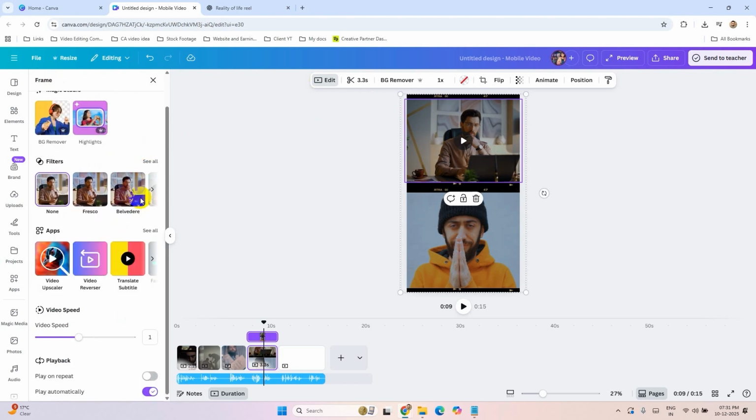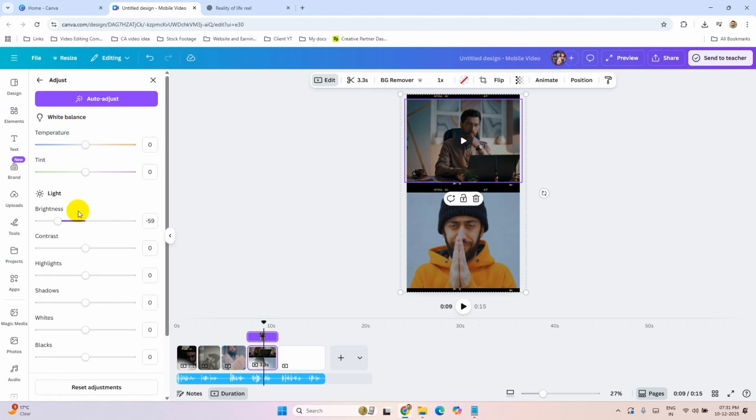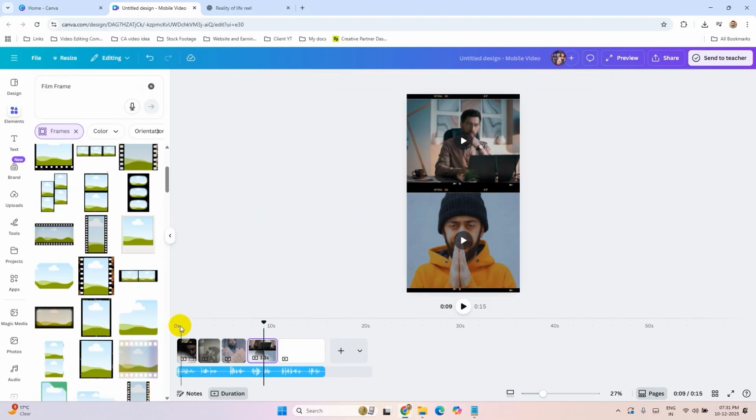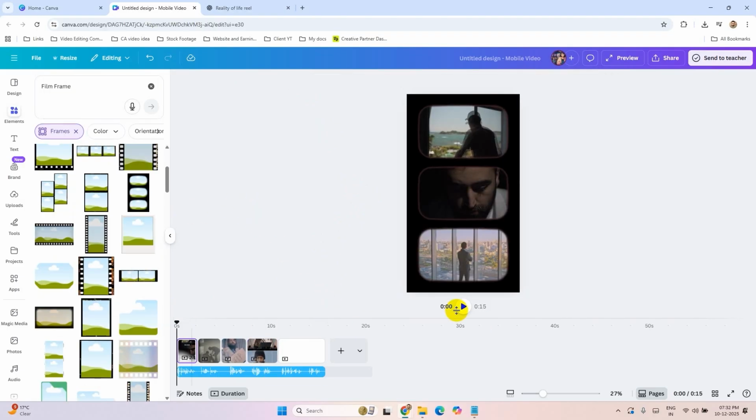Go to filters, adjust, increase the brightness. Now look at it again.